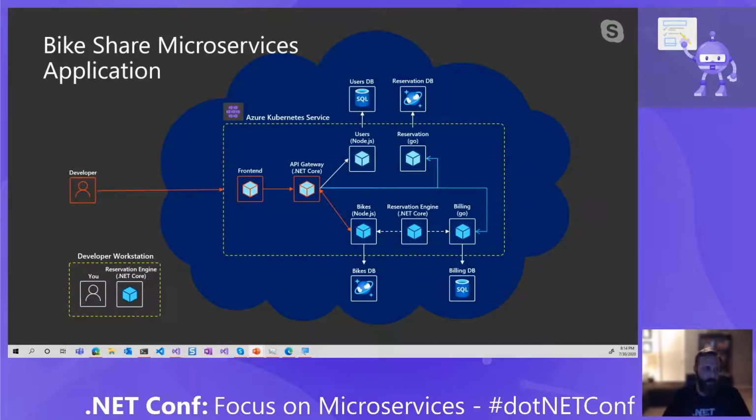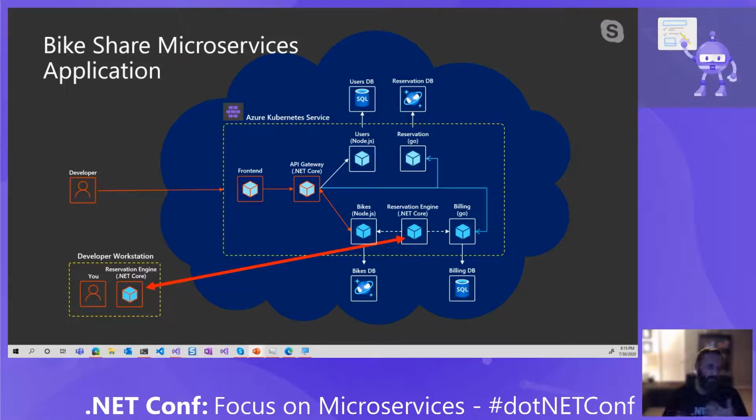So again, looking back at the bike share microservices application, the request comes in and goes through the front end application, and I'm only going to be responsible, as I mentioned, for working on something like a reservation engine. The request will come into the front end, goes to the API gateway, it'll hit the bikes service, and then when the request comes into the reservation engine, it'll actually get routed to my machine.